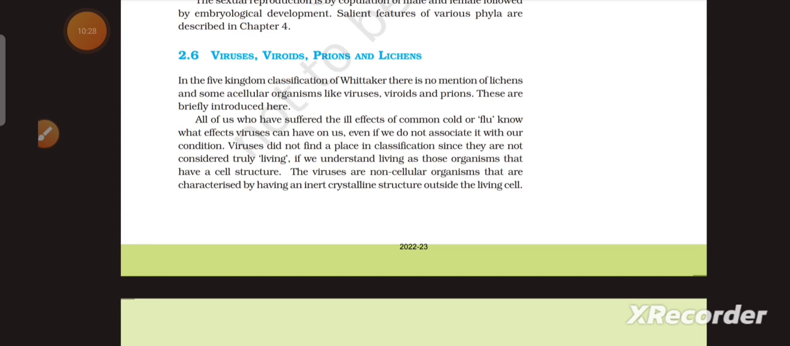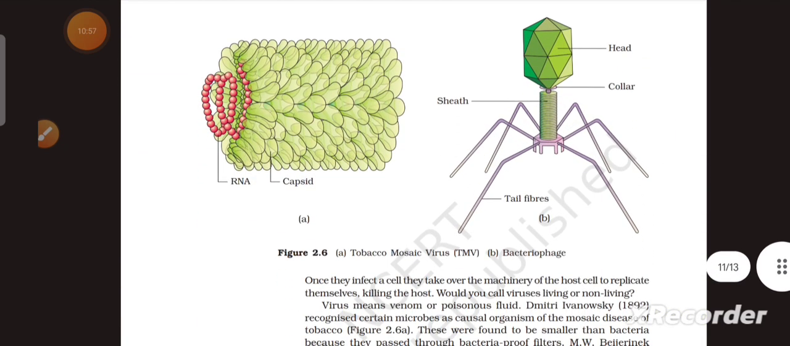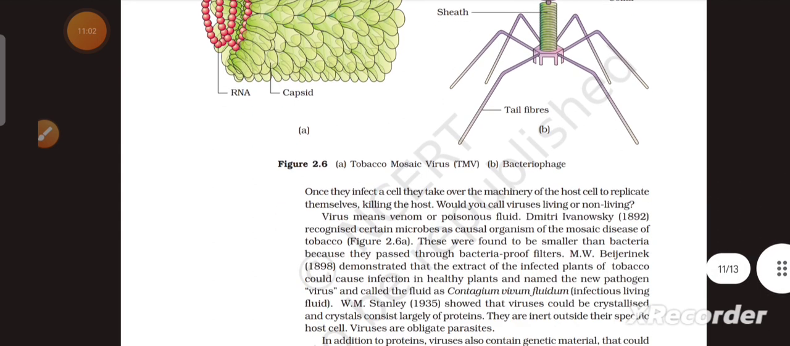Effects a virus can have on us. Even if we do not associate with our condition, viruses did not find a place in classification since they are not considered truly living. If we understand living as those organisms that have a cell structure, the viruses are non-cellular organisms that are characterized by having an inert crystalline structure outside the living cell. That is the diagram of tobacco mosaic virus, that is TMV, and bacteriophage.